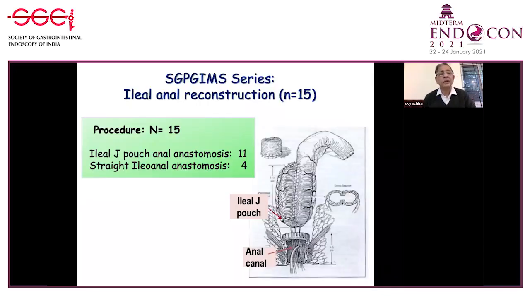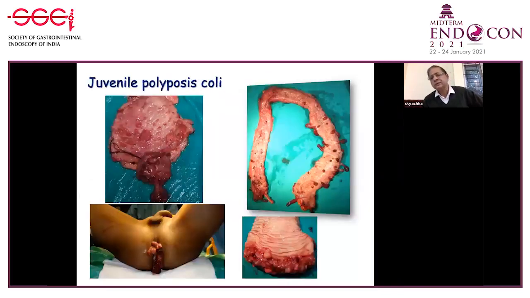And here you can see the commonest procedure which we do for polyposis coli with a severe manifestation: ileal J pouch anal anastomosis in the majority, and straight ileoanal anastomosis in some. The results of the pouch surgery are again gratifying in children, because they don't have much in the way of symptoms, excepting some increase in the frequency of stools. Pouchitis as such is uncommon, but can occur in children as well.